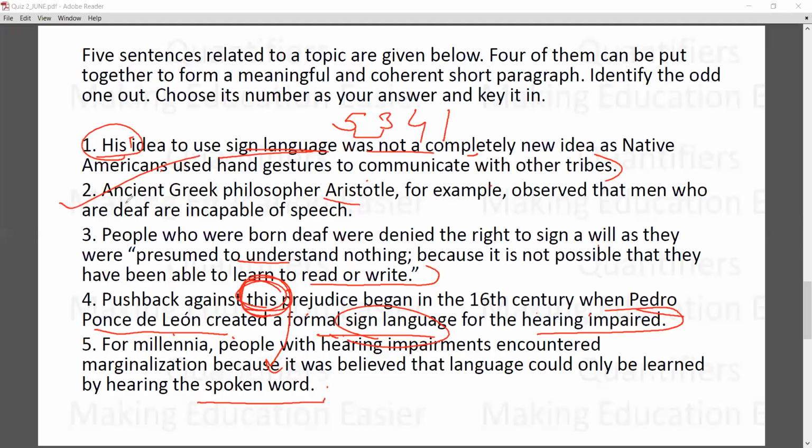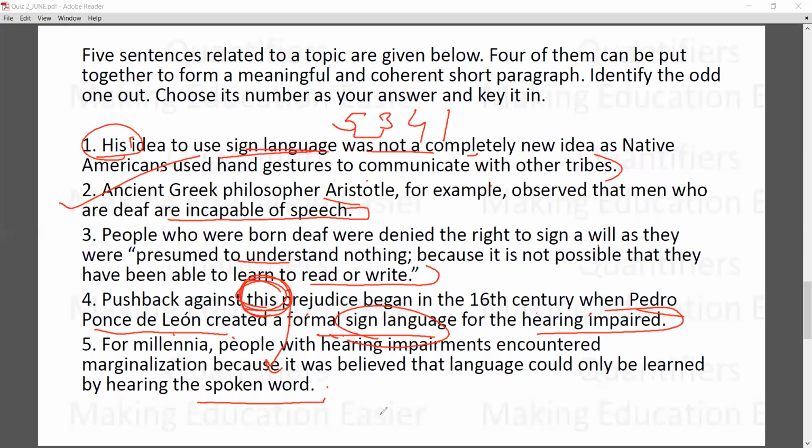What is it stating? It is stating that the ancient Greek philosopher Aristotle, for example, observed that men who are deaf are incapable of speech. So no doubt that 2, though closely related to the passage, is not directly connected to any of the given ideas. What the passage is basically talking about is the prejudices that deaf people face, and attempts to reduce these prejudices by the creation of sign language.